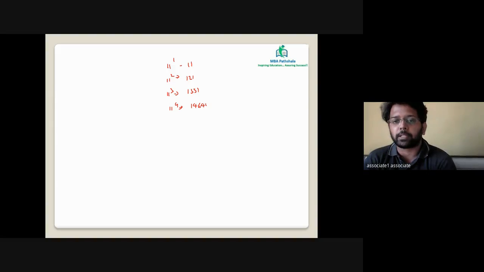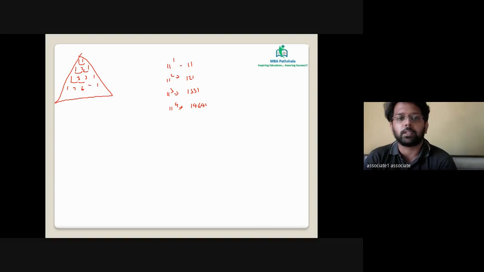Even with the usage of Pascal's triangle, you can find out the value. I hope all of you know how to find the powers of 11 using Pascal's triangle. Put 1 on the edges. The middle value is the addition of the first two values, which is 1 plus 1, 2. Then 1 here, 1 here. 1 plus 2, 3. 2 plus 1, 3. Then go on, 1, 4, 6, 4, 1.